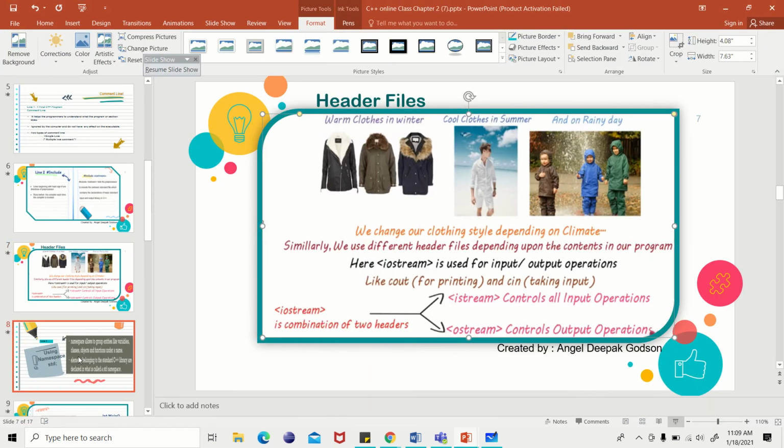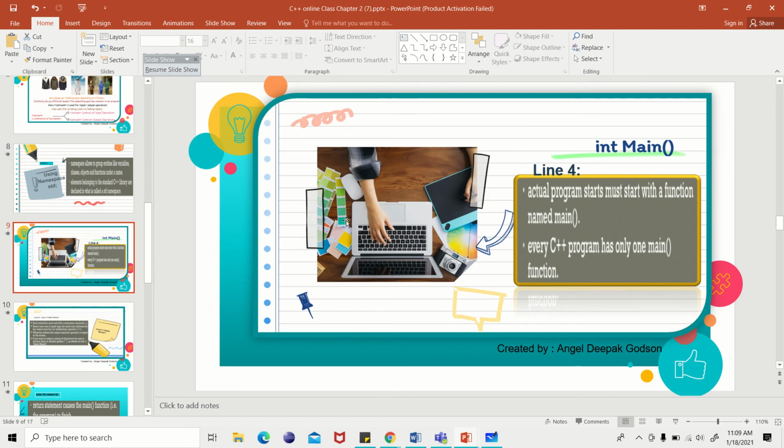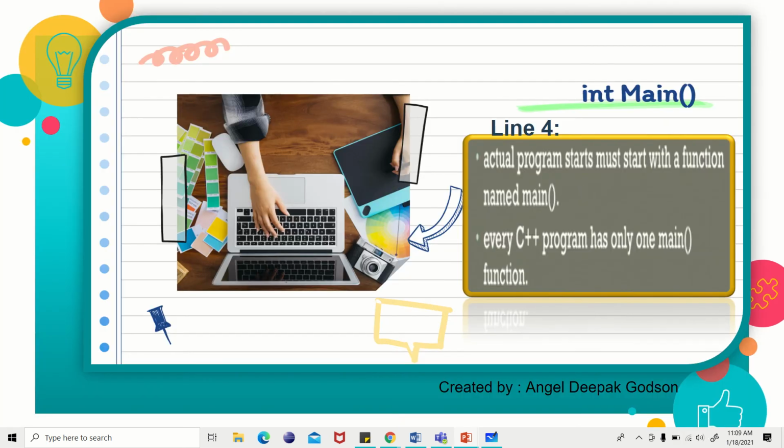Yeah, here we have, yes. So this is the actual start of the program. Here only the program starts. Okay, int main, open bracket, close bracket, and then you will open the curly bracket. Okay, so this is the main start of the C++ program, where the program gets started.